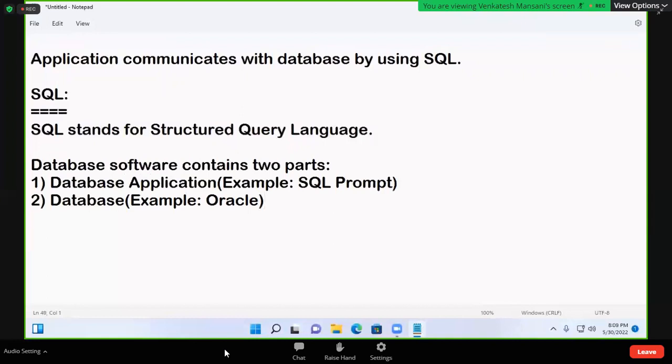Database software contains two parts. First part is database application, example SQL prompt. Second part is database, example Oracle.